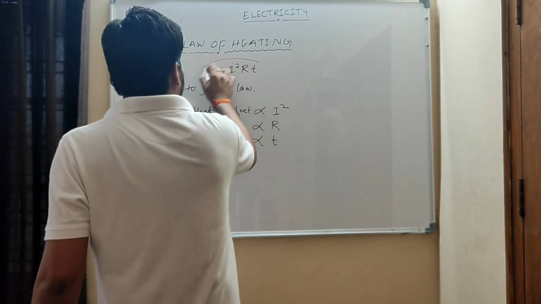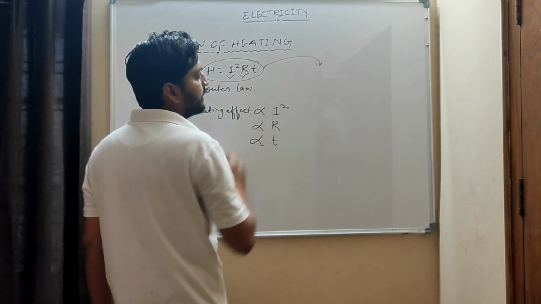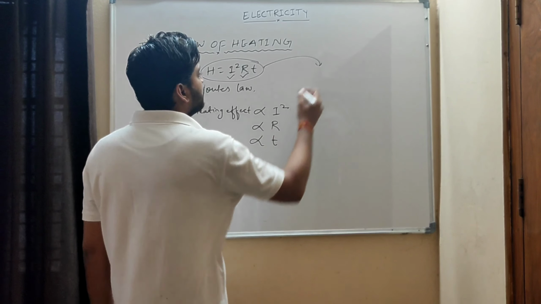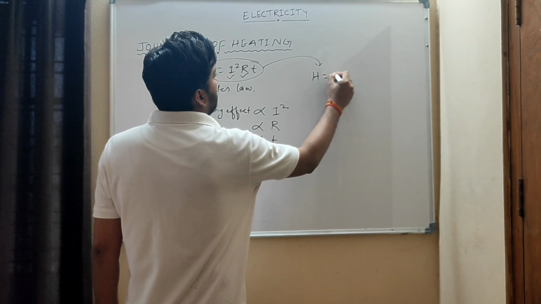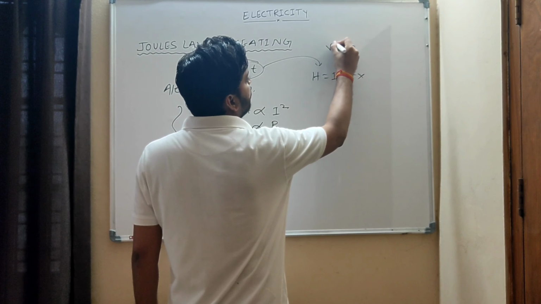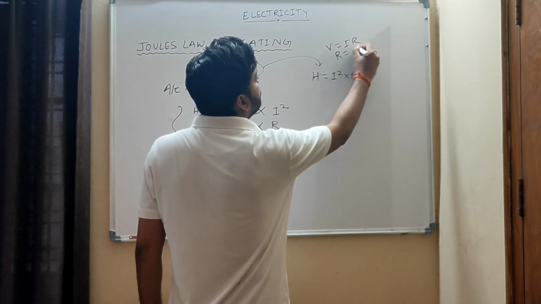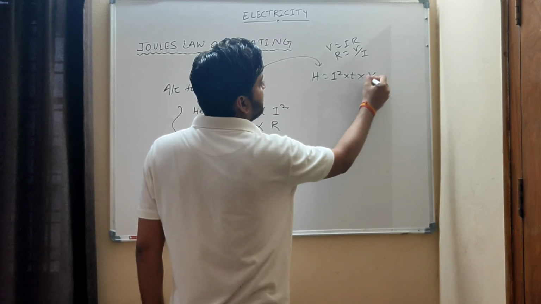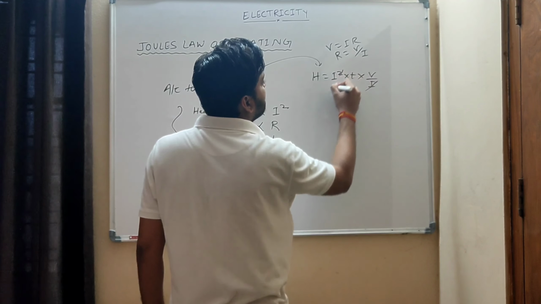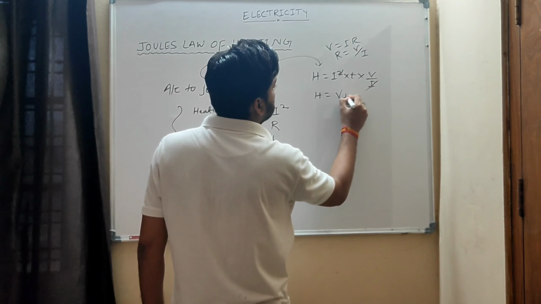Now other forms of this formula, because we can replace I and replace R. So H is equal to I square into T into R. If we replace R, what will be the formula for R? V is equal to IR, we know. So from here R is equal to V upon I. So we can write it here, V upon I, I cancel. So H is equal to V I T.